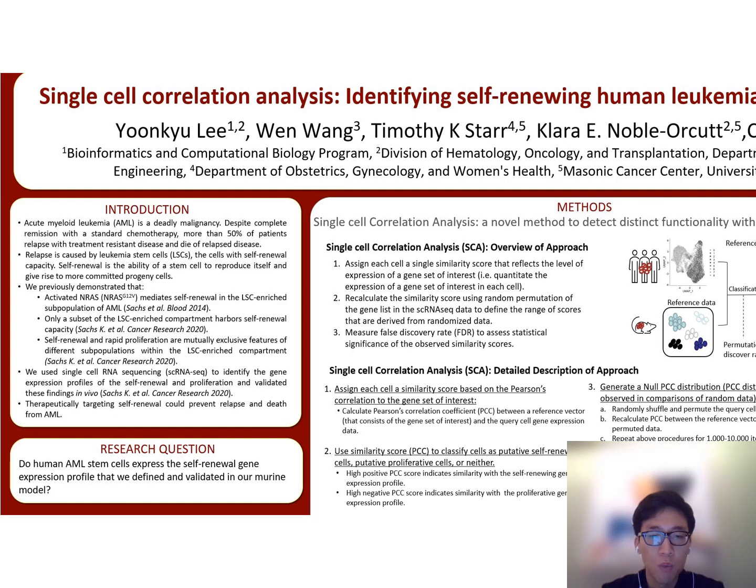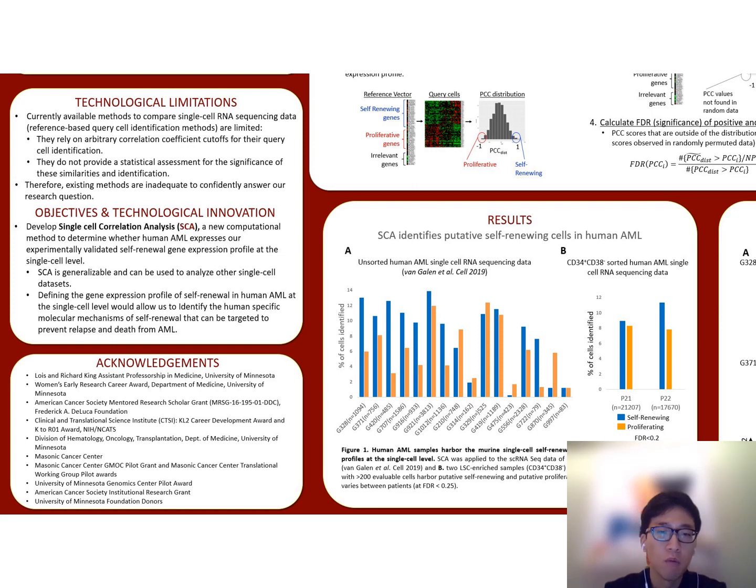Next, we wanted to determine whether human leukemia stem cells express these gene expression profiles that we defined in our mouse model of AML. However, currently available methods to compare single-cell RNA sequencing data, for example, reference-based query cell identification methods, are limited because they rely on arbitrary correlation coefficient cutoffs for their query cell identification. Second, they do not provide a statistical assessment for the significance of the similarities and identification. Therefore, existing methods are inadequate to confidently answer our research question.